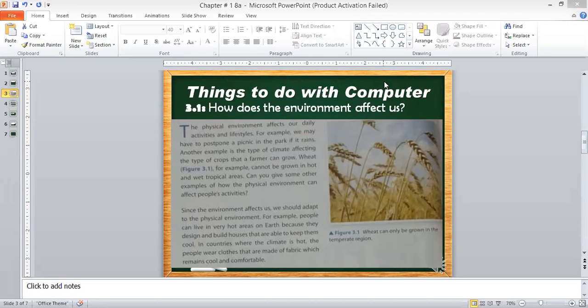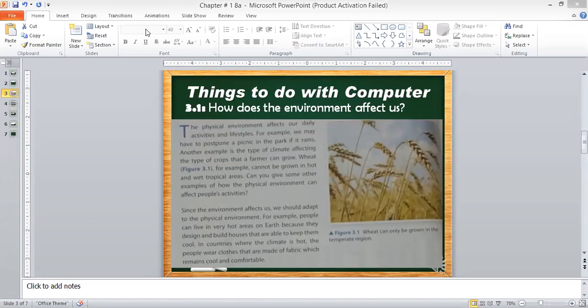Another example is the type of climate affecting the type of crops that a farmer can grow. So the type of climate: the hot climate, the cold climate. Dates are very good in Saudi Arabia. Why? Because of the physical environment. Why is the physical environment good? Because it's a hot climate, and a hot climate is very good for dates. So the climate affects the type of crops that a farmer can grow.